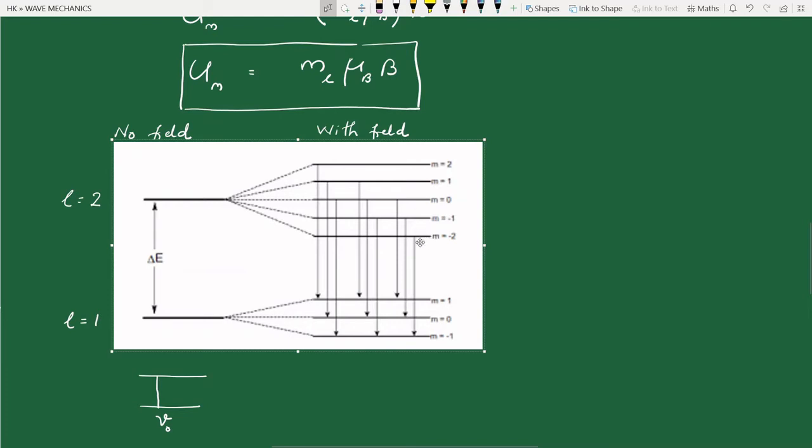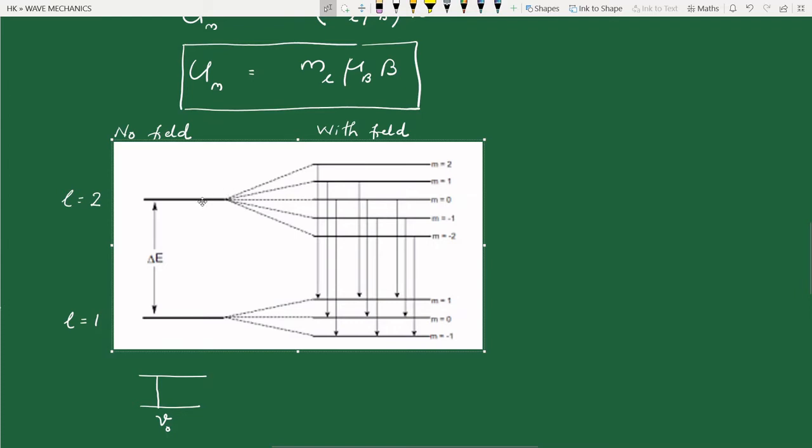For ML equal to minus 2, you have minus 2 mu B into B. For ML equal to minus 1, minus 1 mu B into B. For ML equal to 0, there is no potential energy. For ML equal to 1, there is a higher potential energy, plus mu B into B, and for ML equal to 2, plus 2 mu B into B. So depending upon the value of ML, there can be lower energy and higher energy compared to the earlier energy in the absence of the magnetic field.